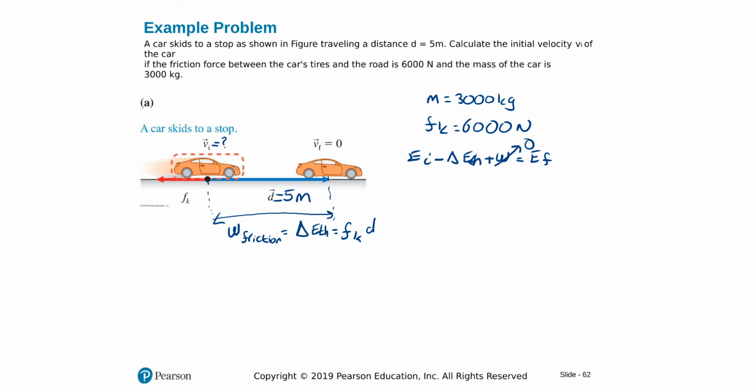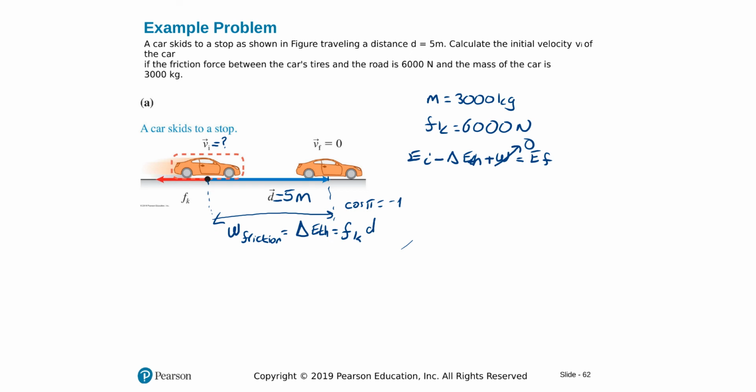Notice here force and distance are anti-parallel, so we have cosine pi, which is minus 1, which is why the thermal energy comes here as minus, but let's not worry too much about algebra here. Force and distance are anti-parallel, so we just multiply force and the distance to find the work done. Put it here as a thermal energy.